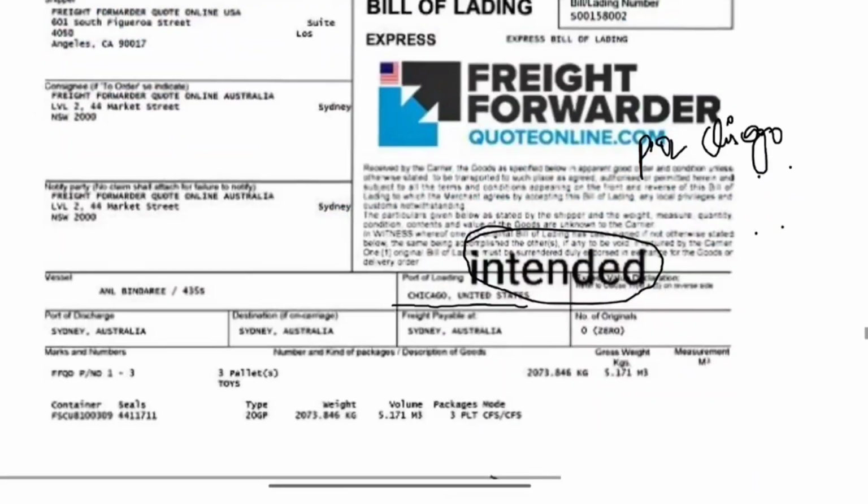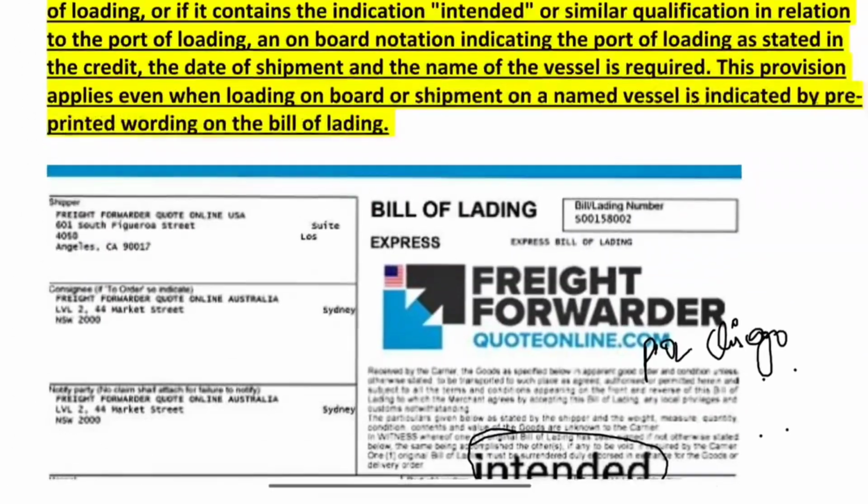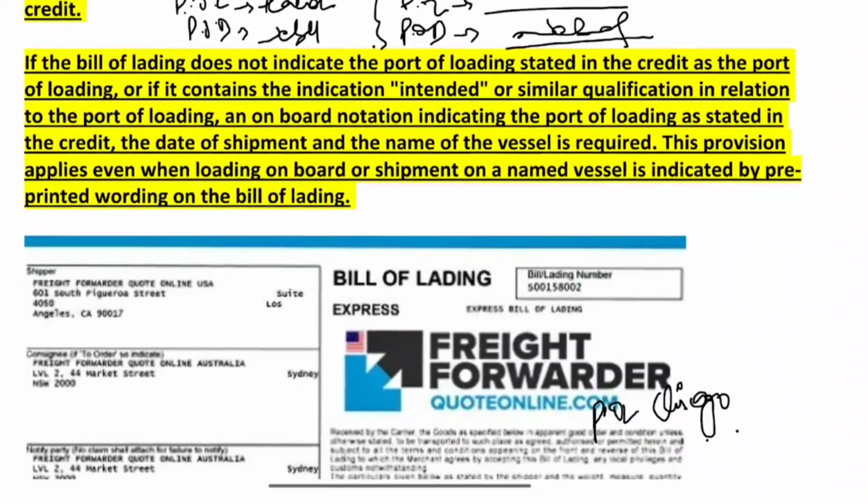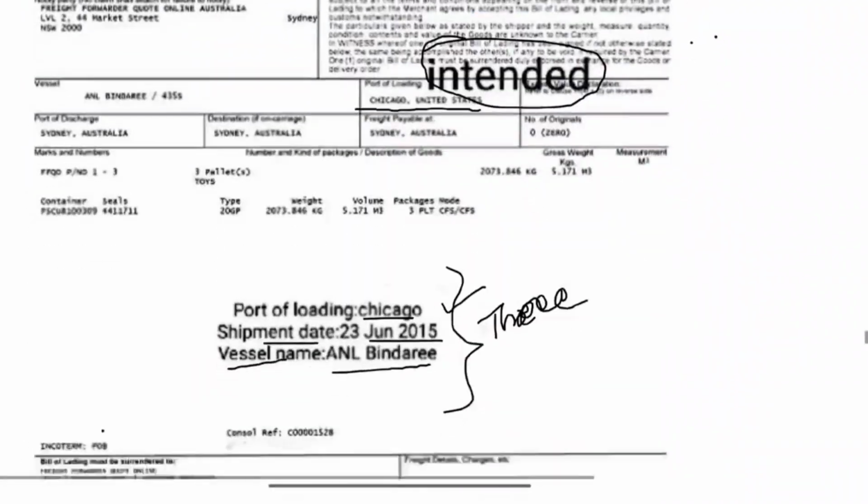Similarly, if it contains the indication "intended", or let's say instead of place of loading, Chicago is mentioned in the column place of receipt.